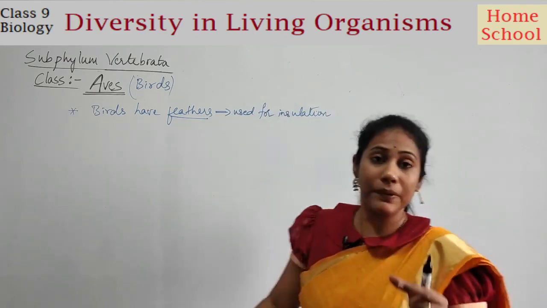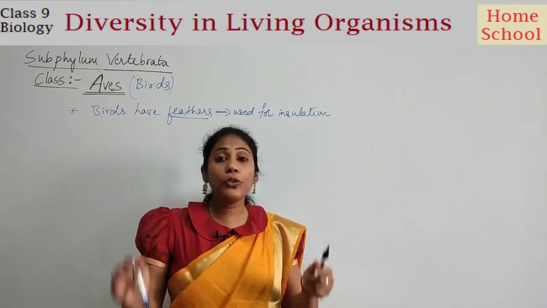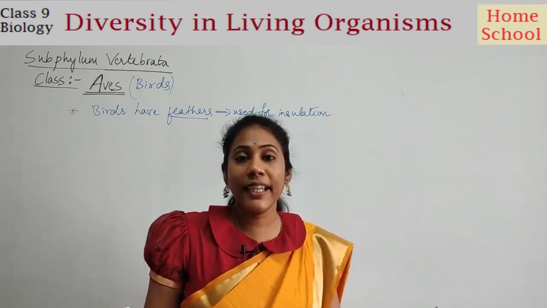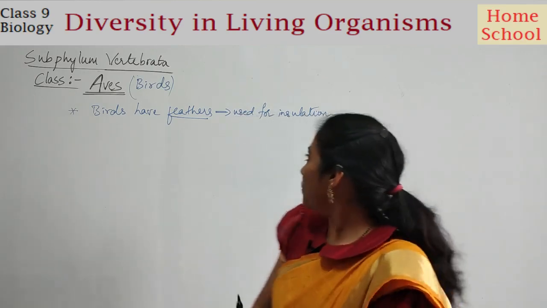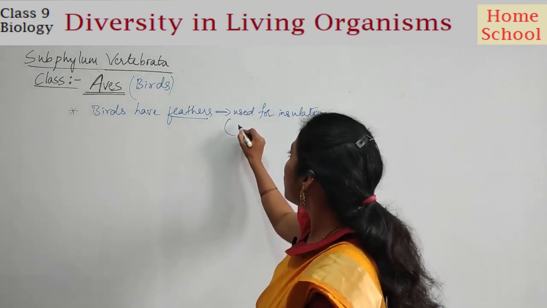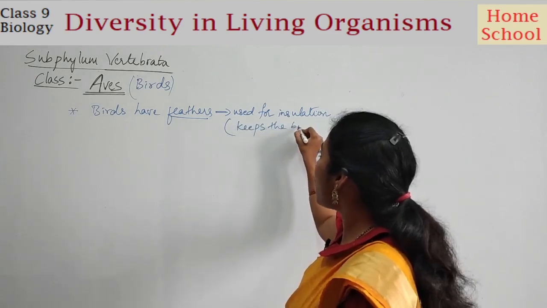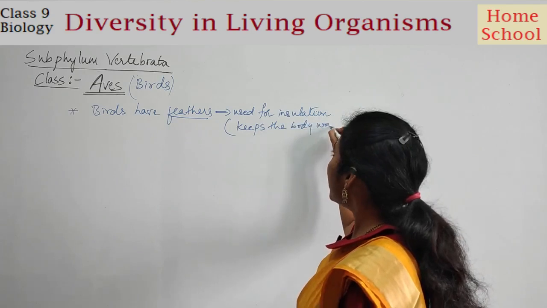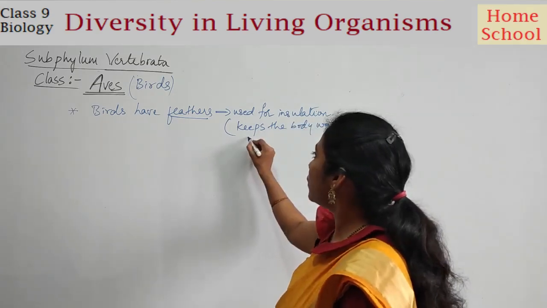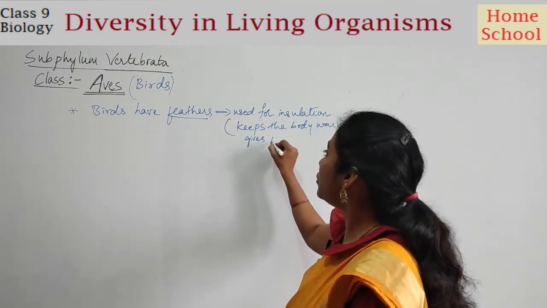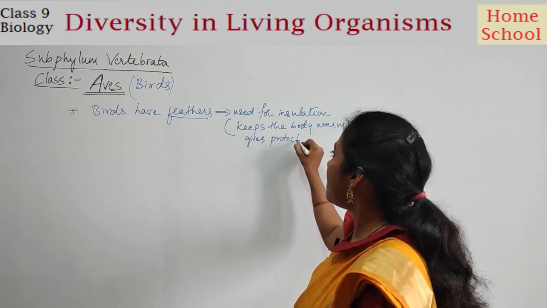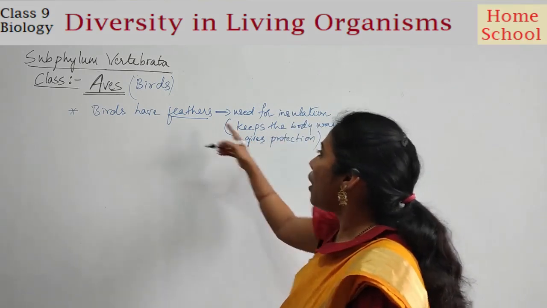Feathers help a bird keep the body warm. It protects the body. Insulation always keeps the body warm. It is a kind of protection. It also gives protection to the body. That is the major use of feathers.